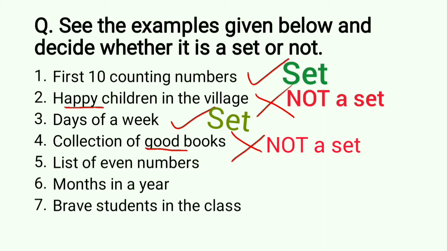Fifth one, list of even numbers. We can clearly list out 2, 4, 6, 8 and so on. So the fifth example is a set. Sixth example, months in a year. Again we can clearly say what the months in a year are, so again it is a set. Seventh example, brave students in the class. Can we say who is a brave student and who is not? No, because we cannot clearly define the term brave. So the seventh example is not a set.